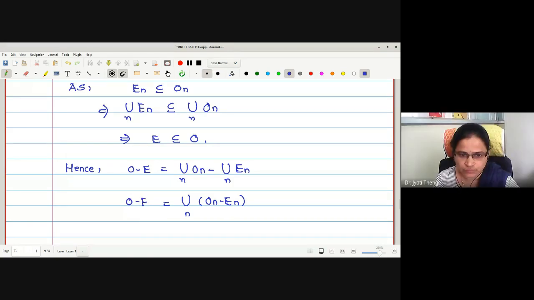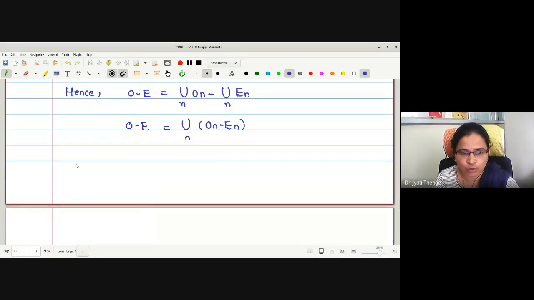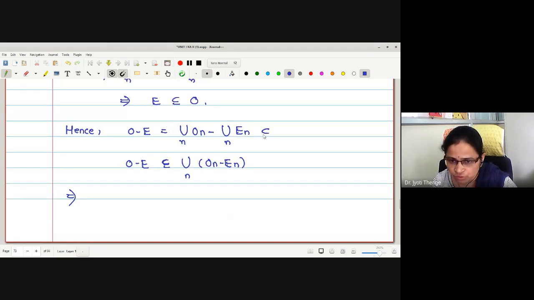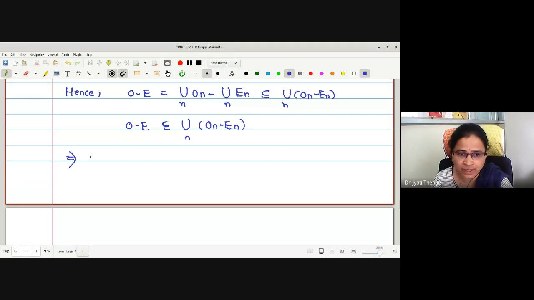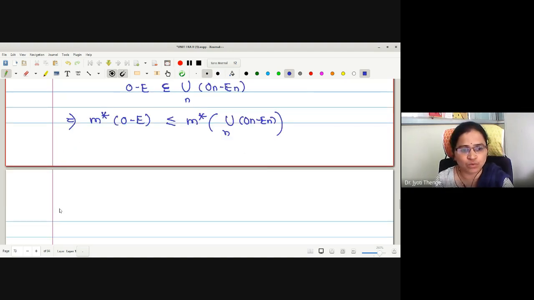Now let us take outer measure on both the sets. The union of On minus the union of En is contained in the union of On minus En. This is one of the properties of set theory: union A minus union B is contained in union of A minus B. Now I will take outer measure on both sides. This gives me the outer measure of O minus E is less than or equal to the outer measure of the union of On minus En.